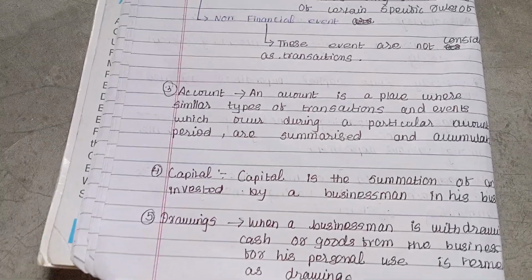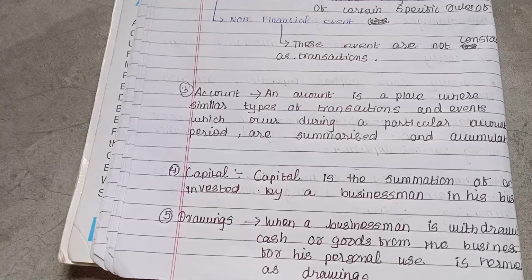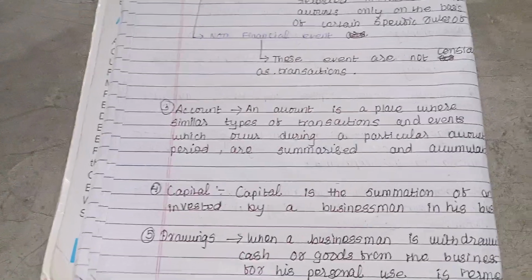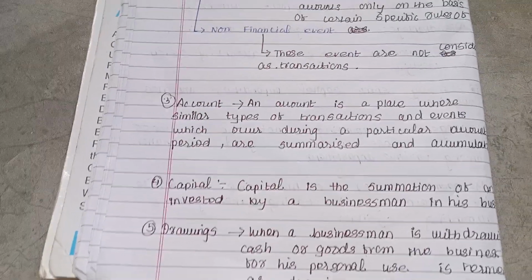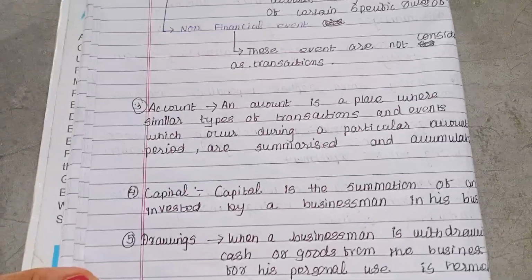So he is withdrawing it from the business. That is personal use. And it may not be cash only, it may be goods also from the business. Whatever goods you are dealing with in the business, if you are withdrawing them, this shall be considered as drawing.